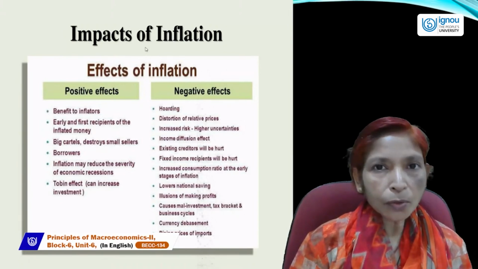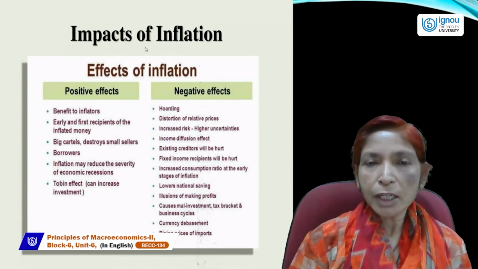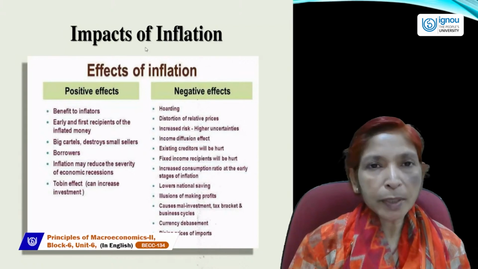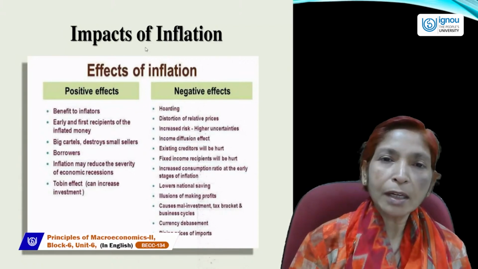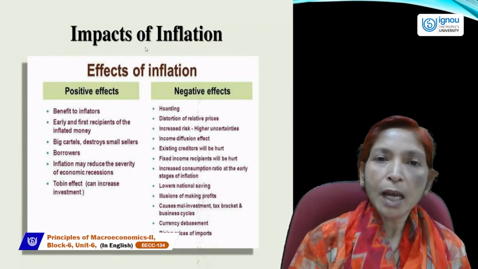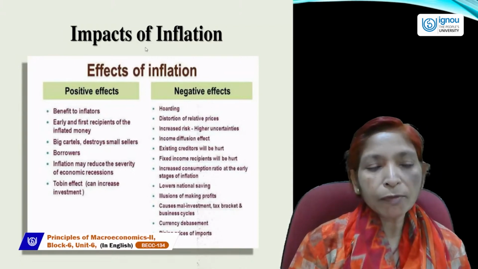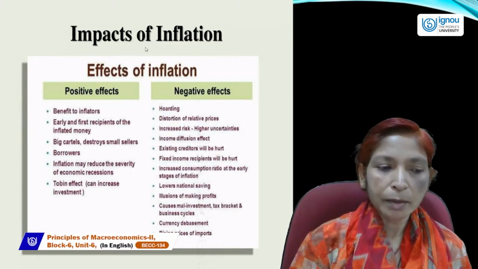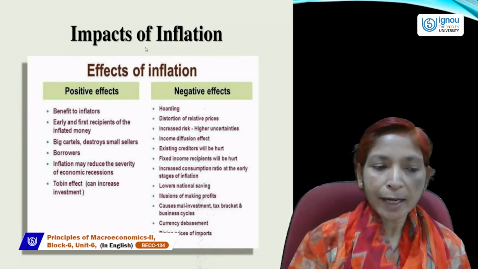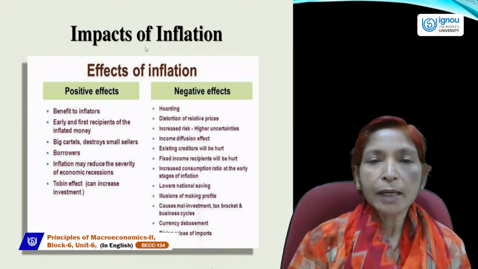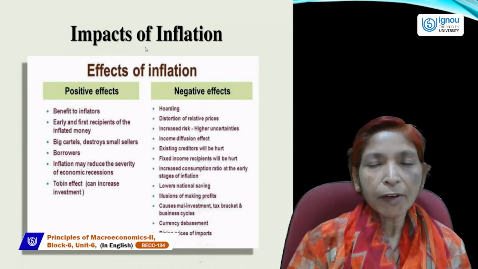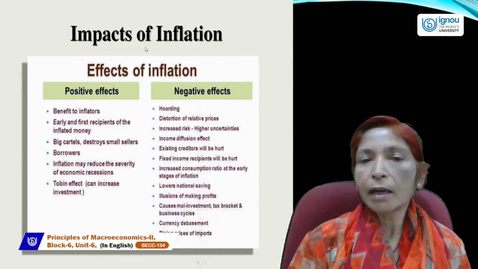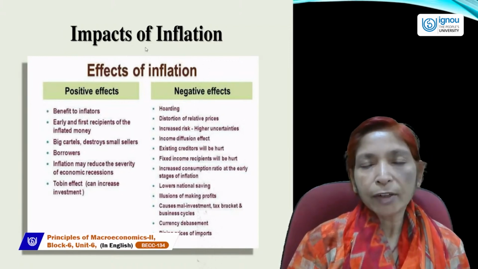So if we want to remove a recession or depression period, then inflation is very good at this time, and it helps to overcome the problem of recession and depression. And the Tobin effect: Tobin is an economist's name, and Tobin said that at the time of inflation, financial investment will be encouraged and it gives benefit to the economy.